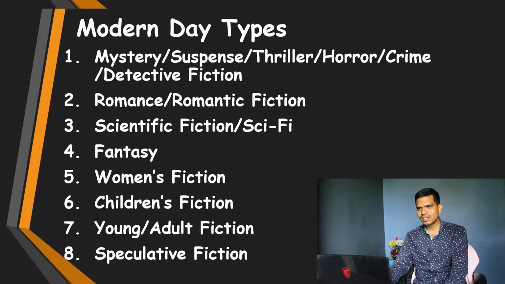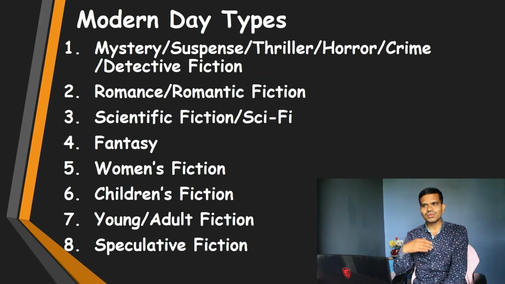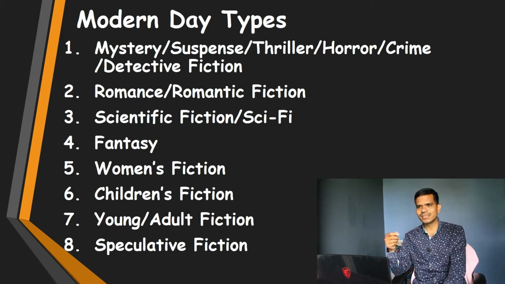Next we have here modern day types, or we can say that you can also categorize them as random types of prose fiction. And in modern day types you see here, very first we have mystery or suspense, thriller or horror, crime or detective fiction. So this is the very first modern day type. Now you can categorize based on different elements employed in the prose fiction, and here you have suspense fiction, thriller fiction, horror fiction or crime fiction, detective fiction, etc.